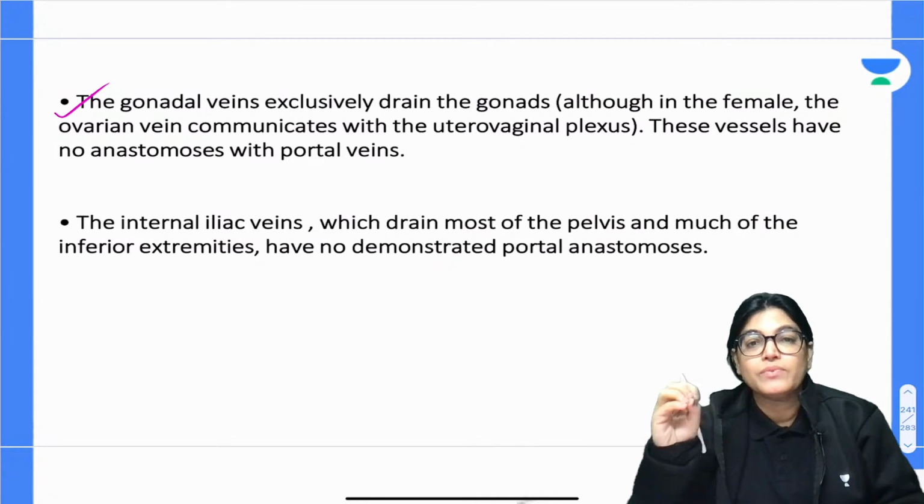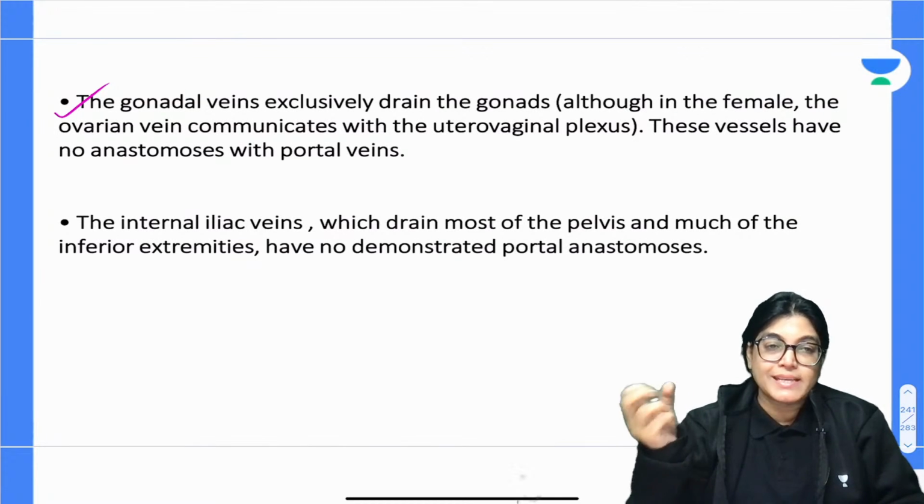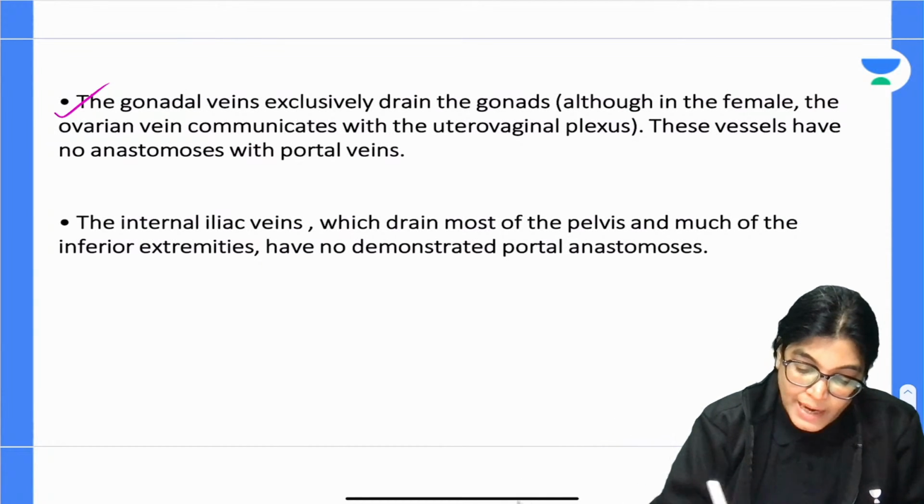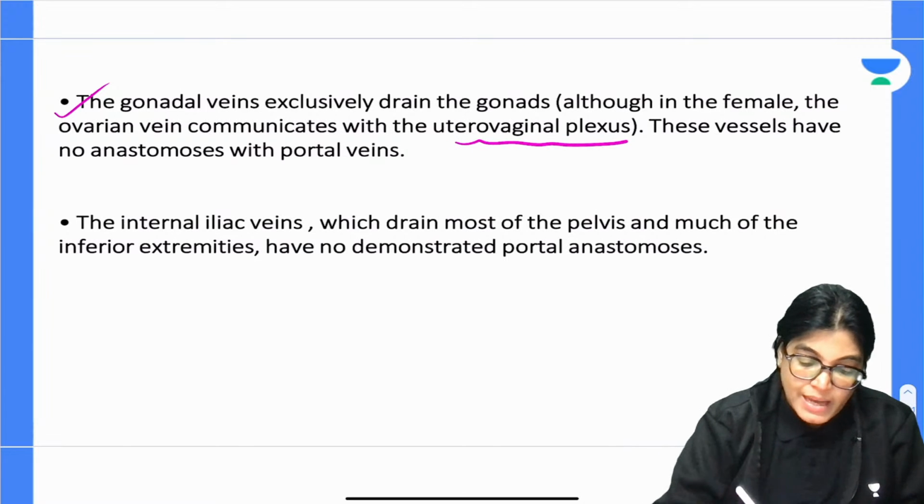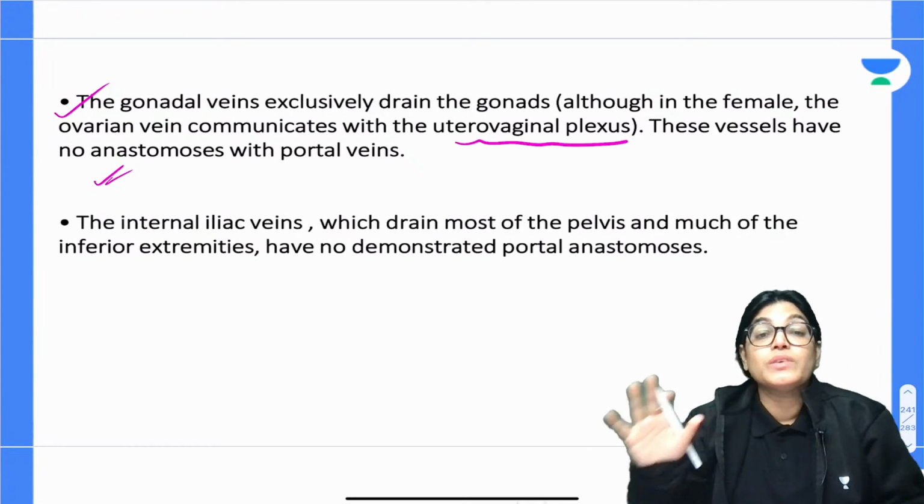It is exclusively draining the gonads. So actually gonadal veins means testicular and ovarian vein, and we know that it communicates with the uterovaginal plexus and it is not having any anastomosis with the portal vein.